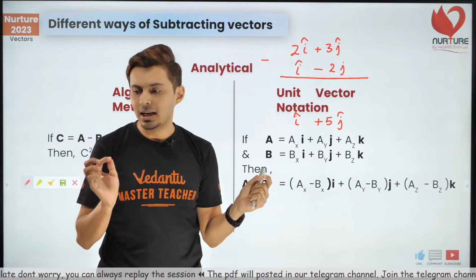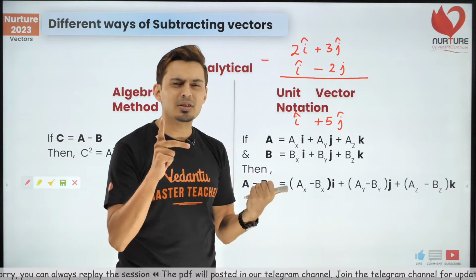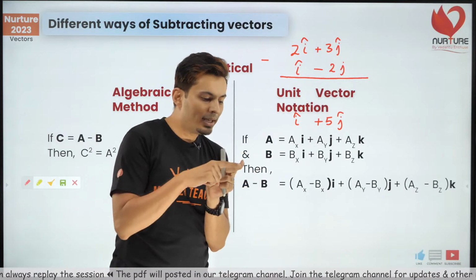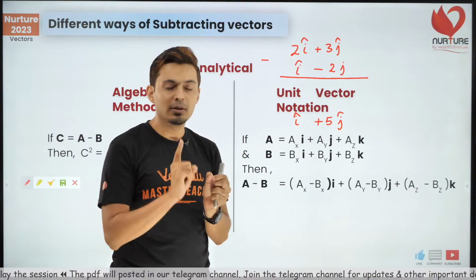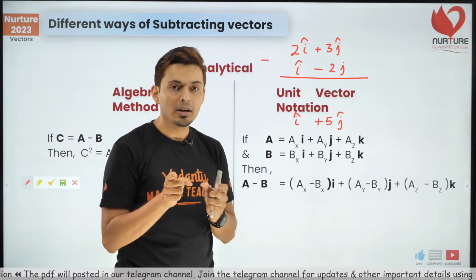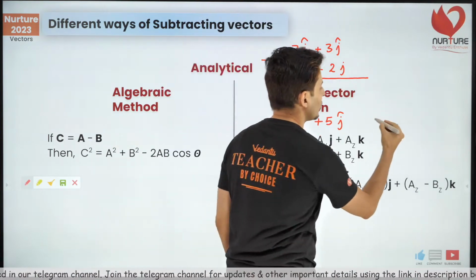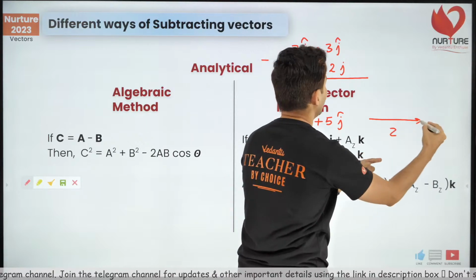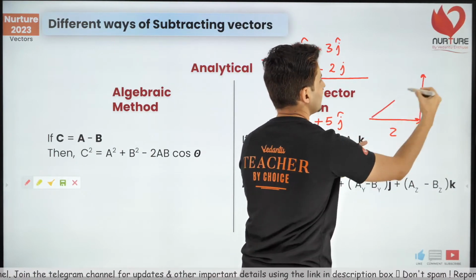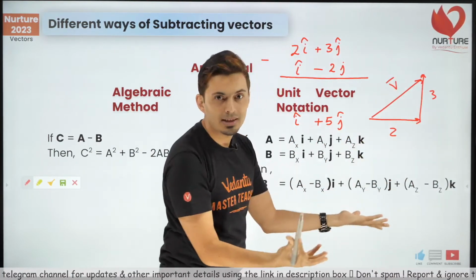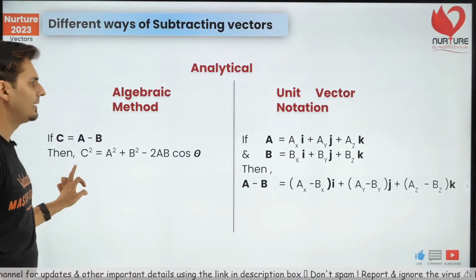Jayavant, i, j, k are nothing but unit vectors in x, y, z. In x, if you go 1 unit, it is i cap. In y, it is 1 j cap. In z, it is k cap. So when I say 2i, 3j, it means you go 2 units in x and 3 units in y. So that is our vector. That's how you represent it. That's the brief way of telling it.